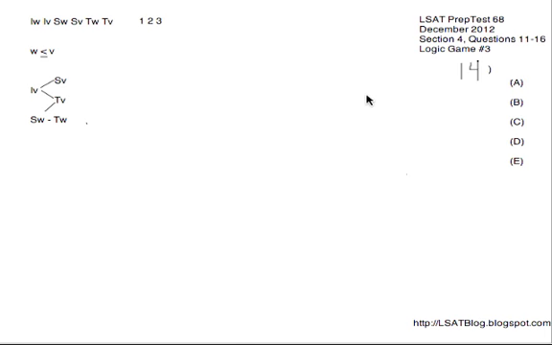Next, number 14, if SV is lower than TW. So I'm going to just stick that down right now. SV is before TW, and see what other things relate here. We know that SW is lower than TW, so I'm going to put that before TW right there. Let's see what else we have. We know that IV is lower than SV, so I'll stick that onto our chain right now.